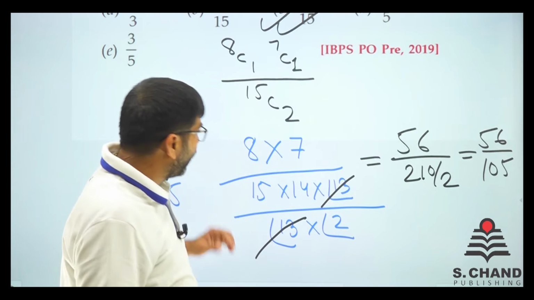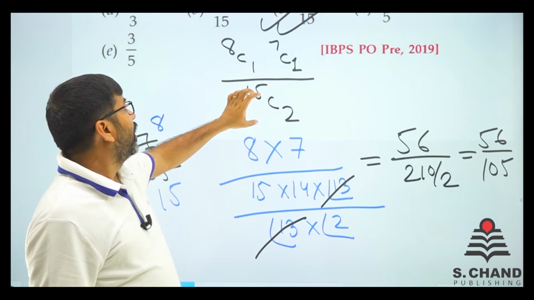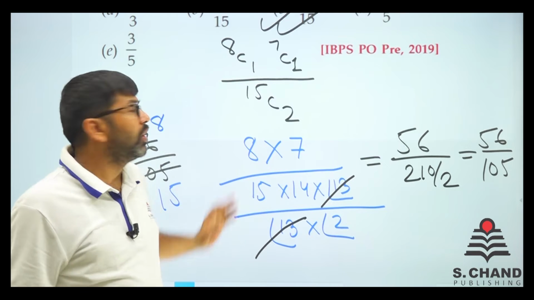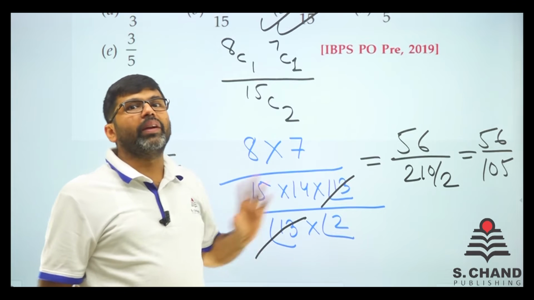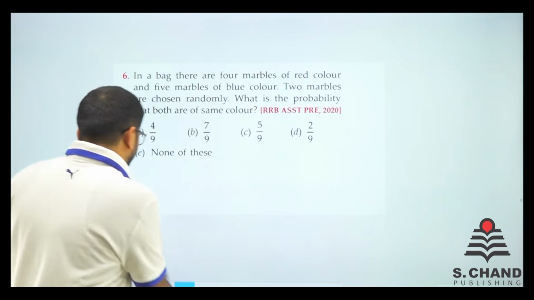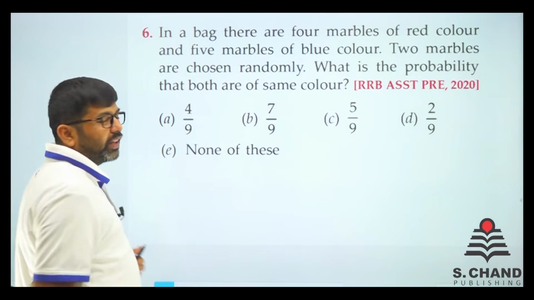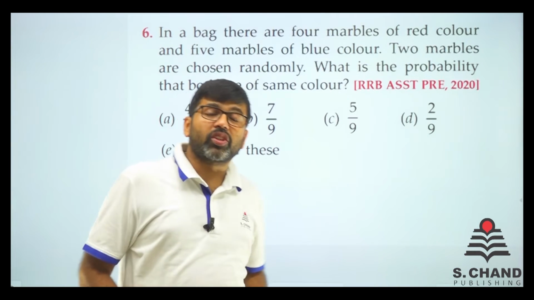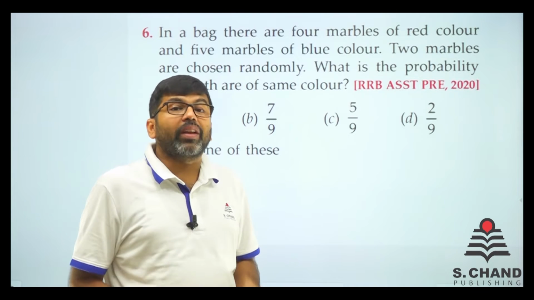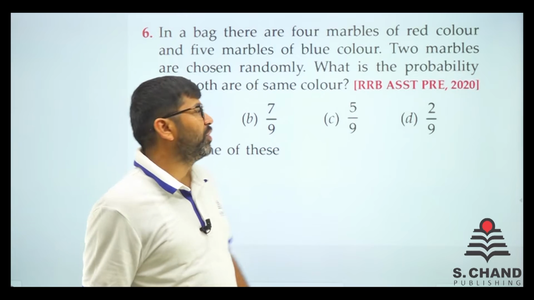So in this way, you need to know the total number of events, and out of that, what events we want. This is actually the probability, and the whole of probability is all about this. Let's do some more questions and you will see that it is not that tough. You just need to remember four things: what is combination, how is combination derived, that's it, and what are the possible outcomes we want, the favorable events, as we say.